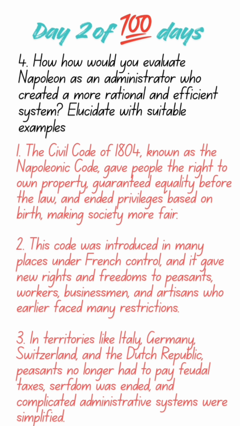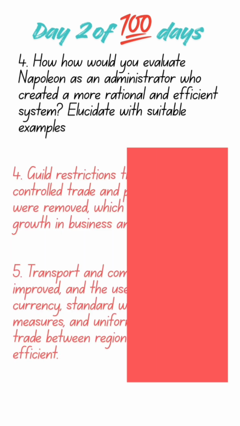It was also introduced in many places where Napoleon conquered the regions. It gave people new rights and freedom to peasants, workers, businessmen, and artisans who earlier faced many restrictions. And in the areas like Italy, Germany, Switzerland, and Dutch Republic, peasants no longer had to pay feudal taxes. Serfdom was ended, and complicated administrative systems were basically simplified because of Napoleon.